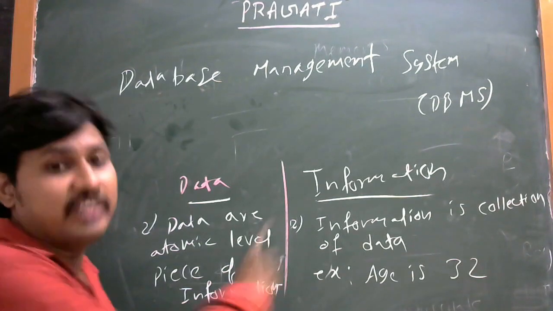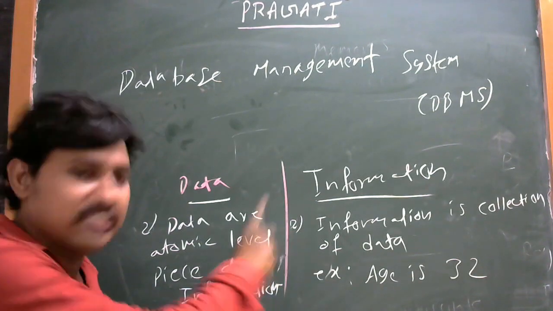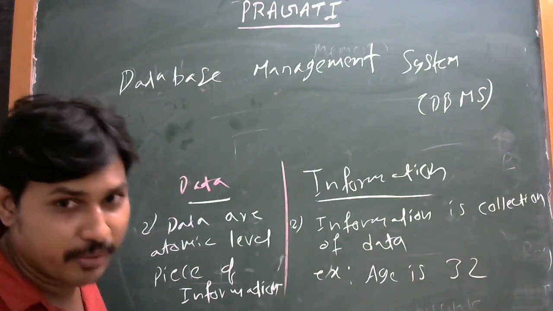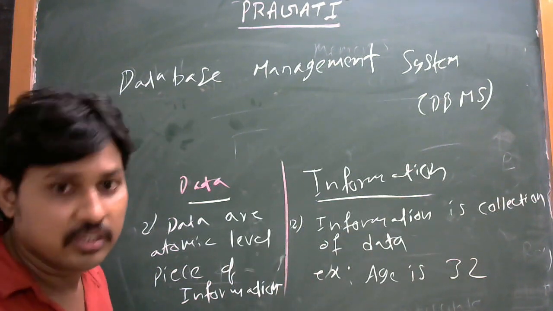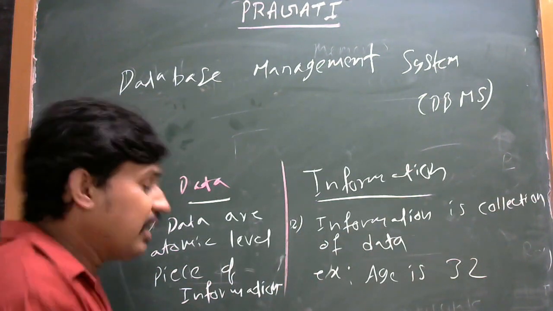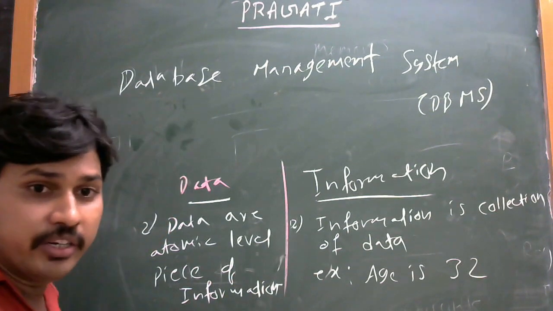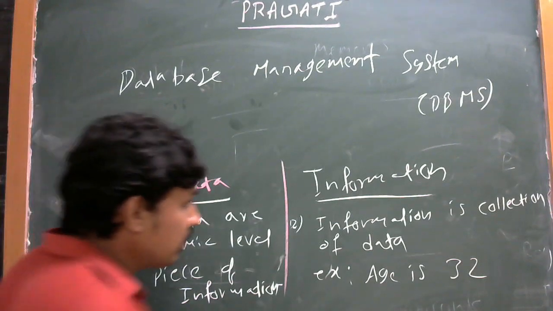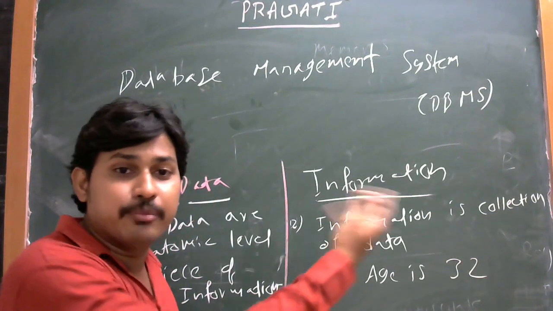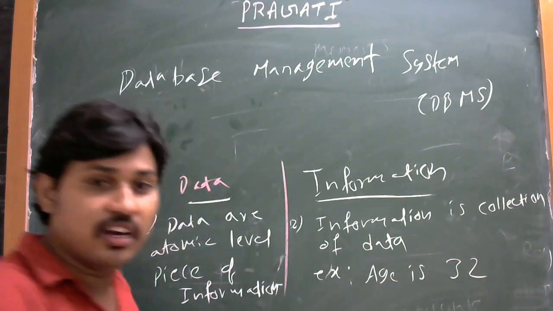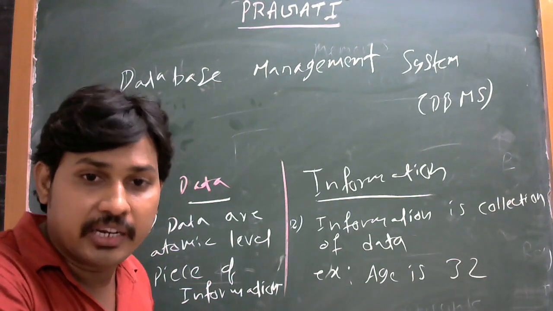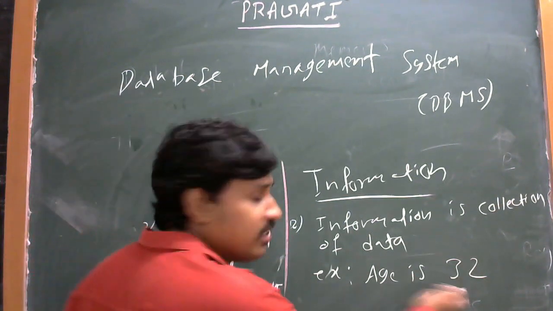The definition is reversed: information is a collection of data. The data can be shared with multiple users, and the information consists of multiple types of data. Here, age is 32.